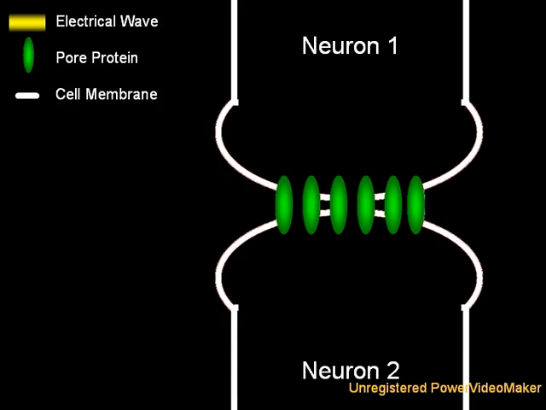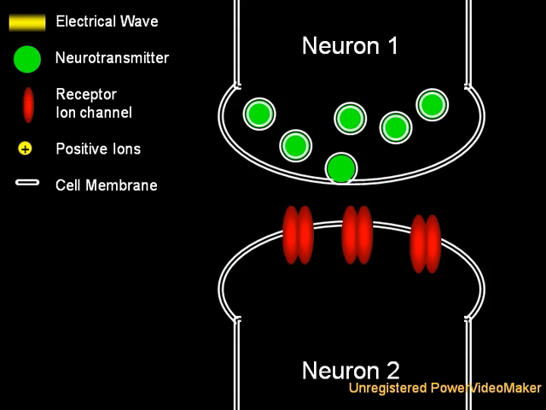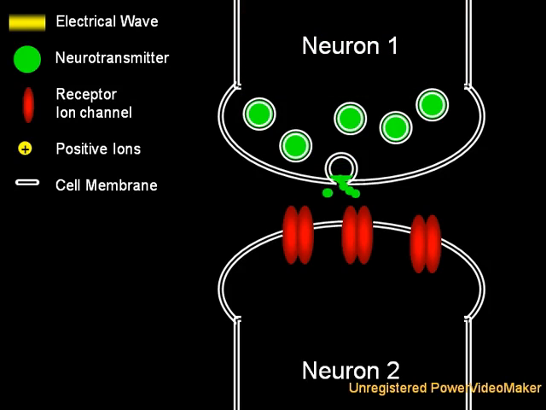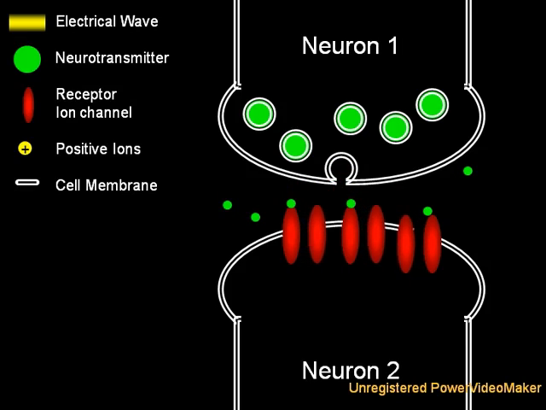The other type of synapse, called a chemical synapse, is a bit more complex. Here, the electrical wave in one neuron causes that cell to release a chemical, called a neurotransmitter. That chemical then binds to receptors on a nearby neuron. When bound, those receptors open their ion channels, starting a new electrical wave. Again, such a system appears irreducibly complex.